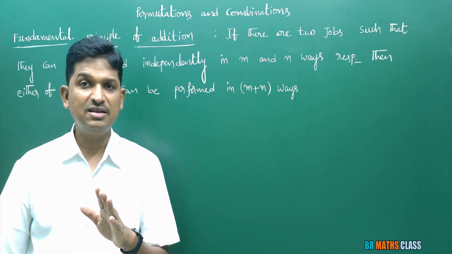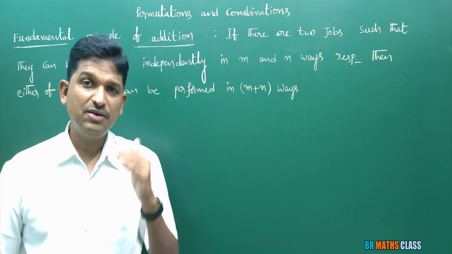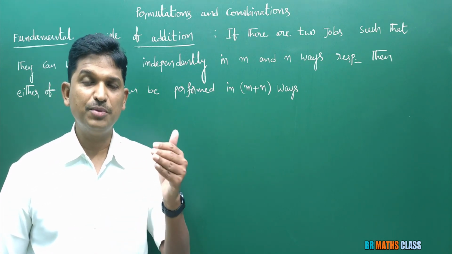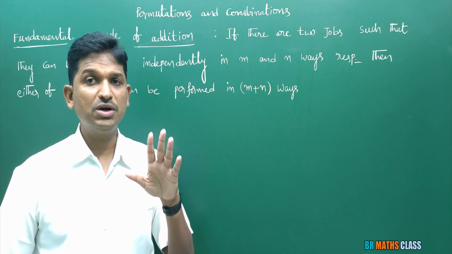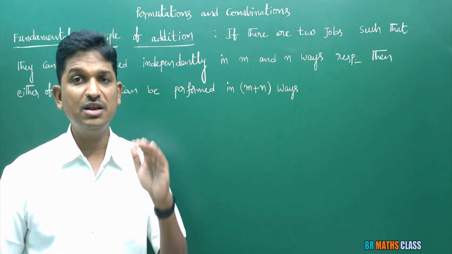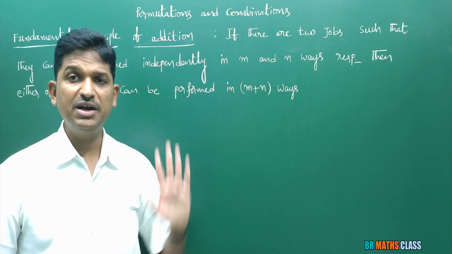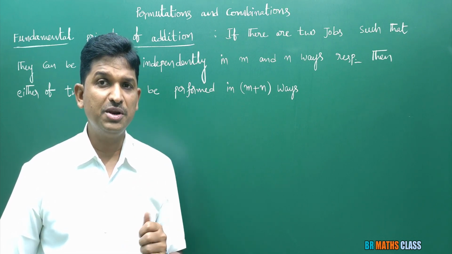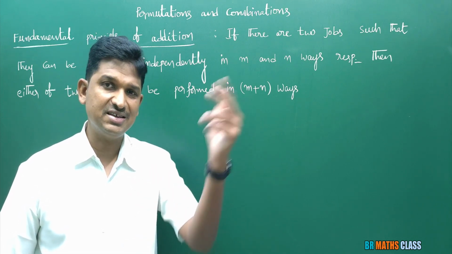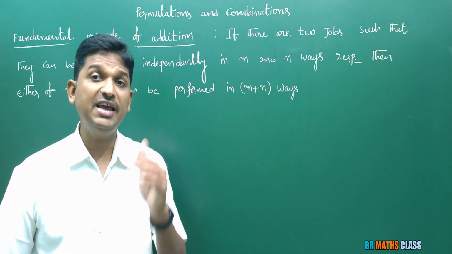You can understand this very easily with the help of examples. What is the difference between fundamental principle of multiplication and fundamental principle of addition? There, first work can be done in m ways, second work can be done in n ways. Here also first work can be done in m ways, second work can be done in n ways. Important thing is, in fundamental principle of multiplication, the two works in succession, one after another, can be done in mn ways.